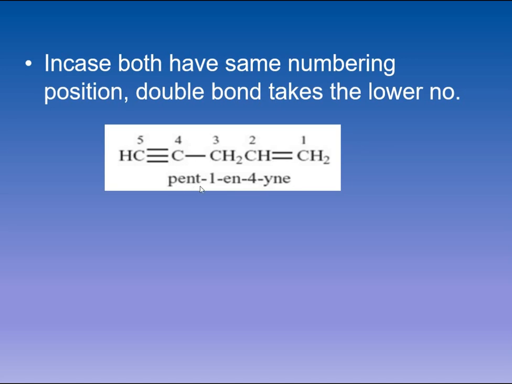Pent stands for 5 carbons. 1-ene means there is a double bond at position number 1. We drop the E of the ene and write 4-yne, indicating the position of the triple bond at position number 4. This can also be written as 1-pentene, dropping the E of the pentene and putting 4-yne in that place.